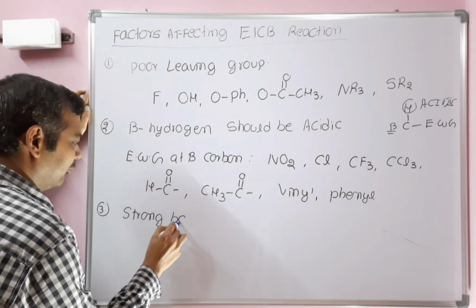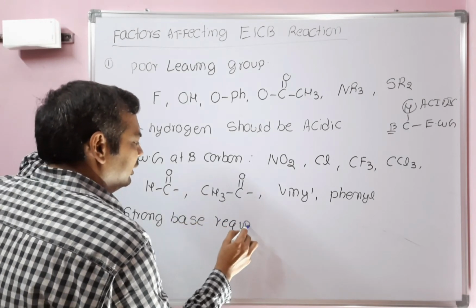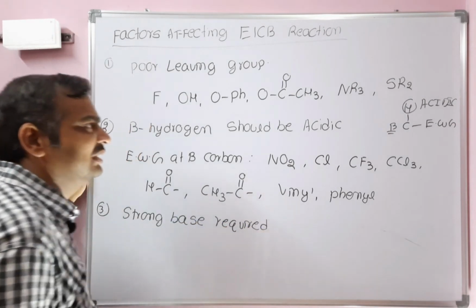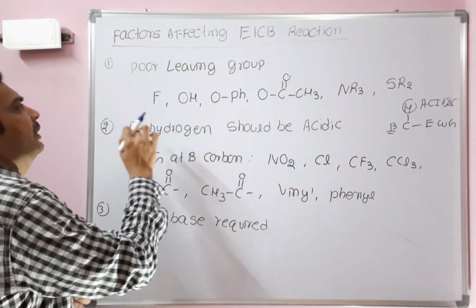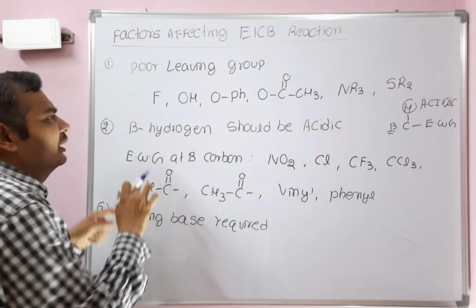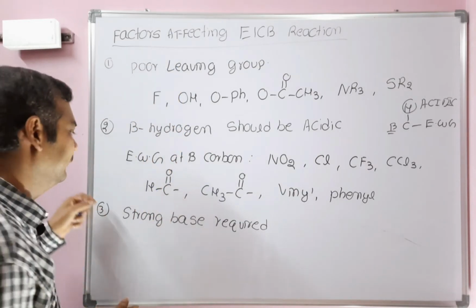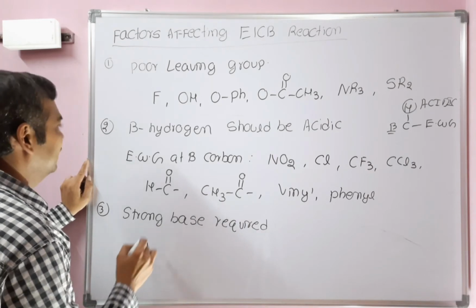Strong bases are required for E1 elimination reaction. Even a strong base will also be useful for the E2 reaction, but for E2 there is a good leaving group and a poor leaving group. For the E2 reaction, the beta hydrogen need not be acidic. What are the strong bases that are required for E1CB reactions?